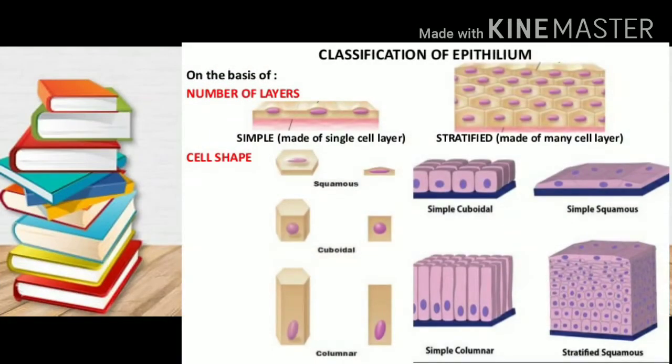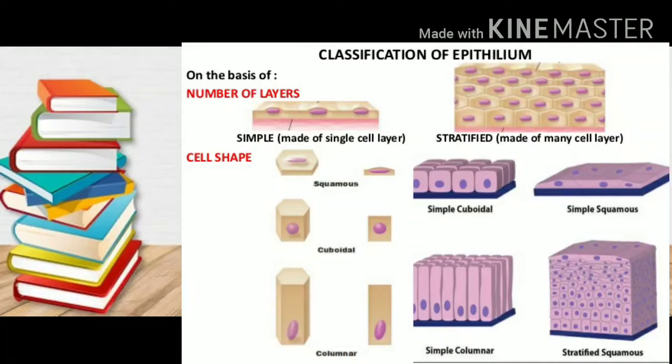Now on the basis of cell shape, three types are there. You can see in the picture. First is squamous epithelium. It is flat, shaped like a plate. Second is cuboidal epithelium. It has a cube-like structure, as you can see. The cells are cube-like in shape. The third is columnar epithelium. The cells of columnar epithelium are like pillars or columns. So on the basis of these cell shapes, these three types of epithelium are divided.